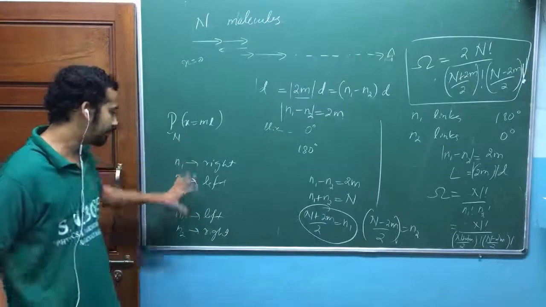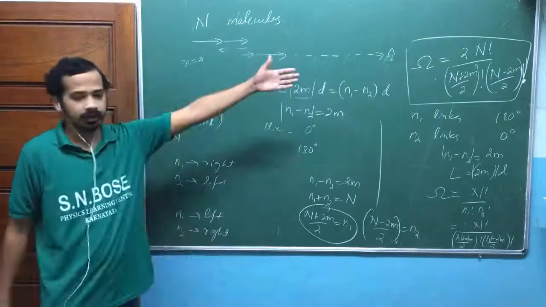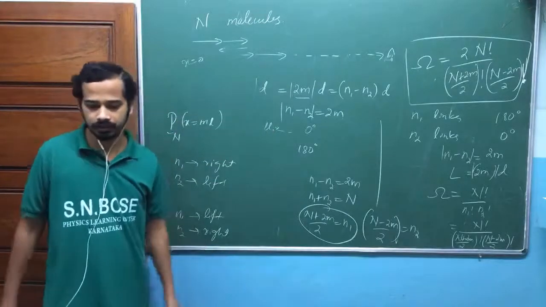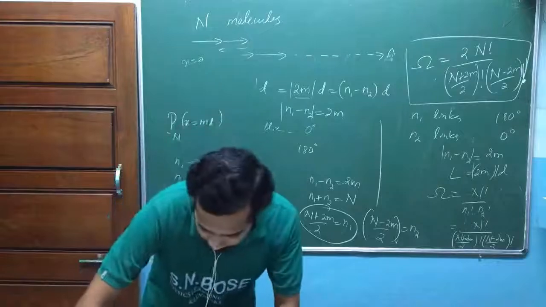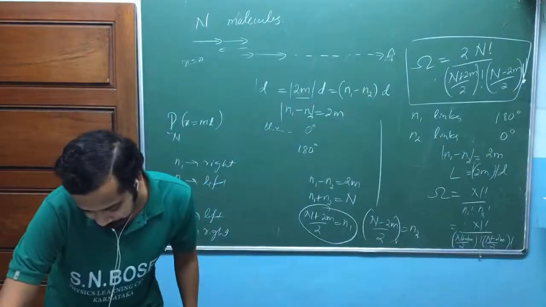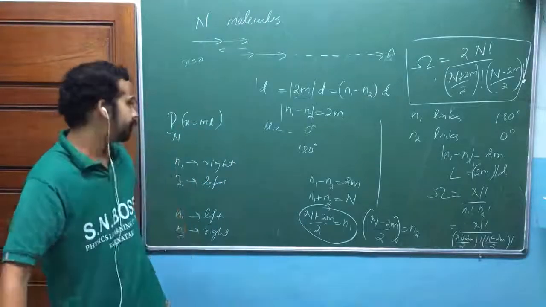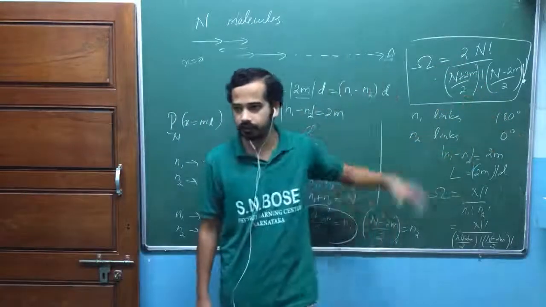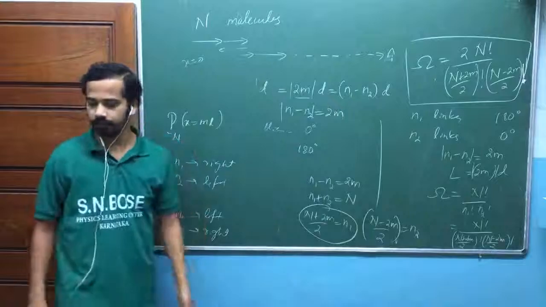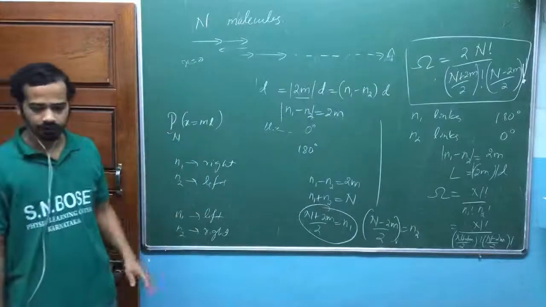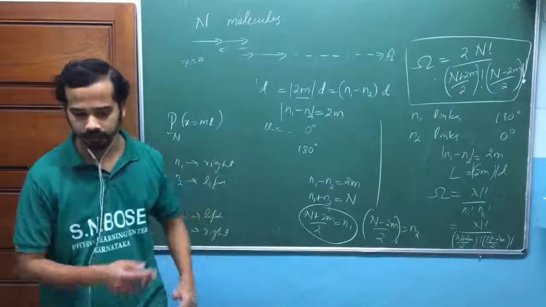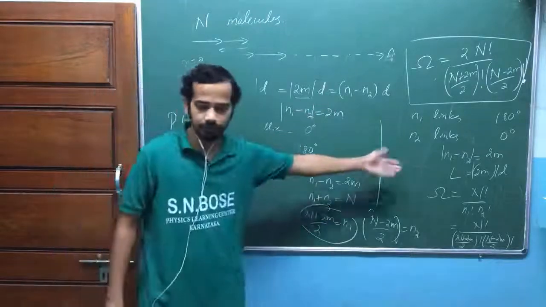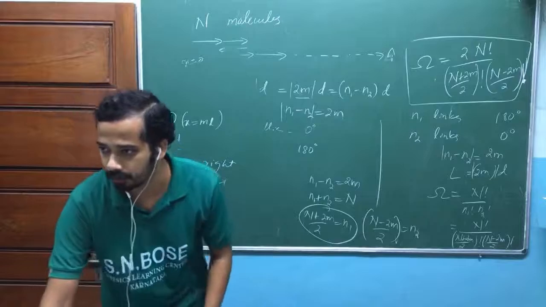But we need to add these two numbers of possible ways in the case of total length, because length is a scalar quantity, so sign doesn't matter for us. So try to grasp this. That's a good question, because in the exam they may give one option without factor 2 and one option with factor 2, and then you may get confused. That's why it's better to clarify why that factor 2 came here, and why that factor was not there in our random walk problem.